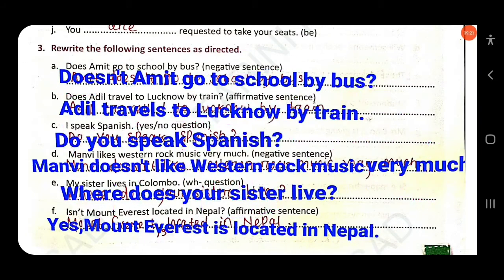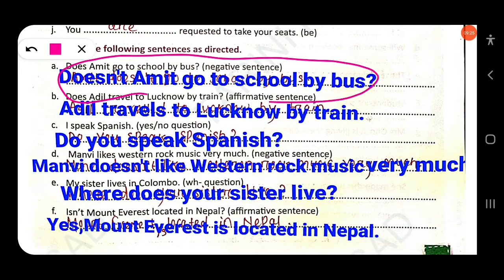Clear? So here the sentence is written in negative interrogative form. Doesn't Amit go to school by bus? As the instruction says here, you have to change it into negative. Then next here, does Adil travel to Lucknow by train? You have to change it into an affirmative sentence. Here the simple present tense is used. You have to write, Adil travels to Lucknow by train.